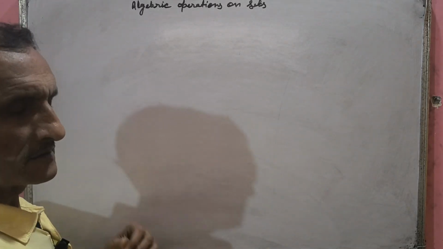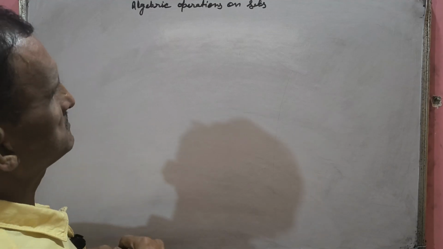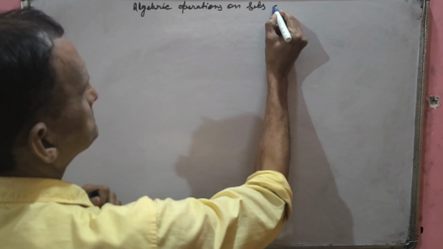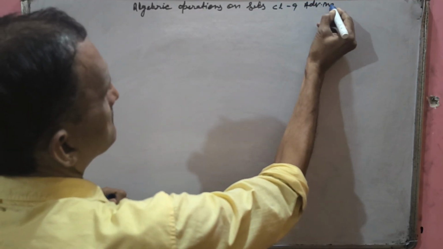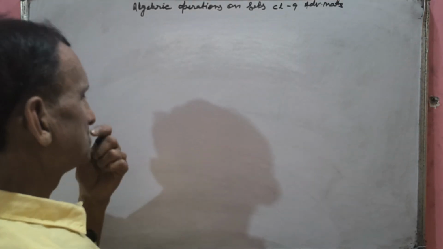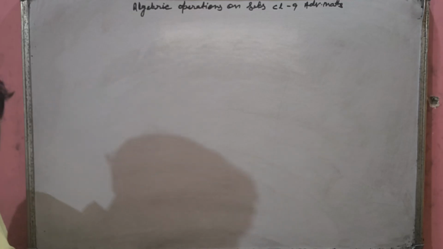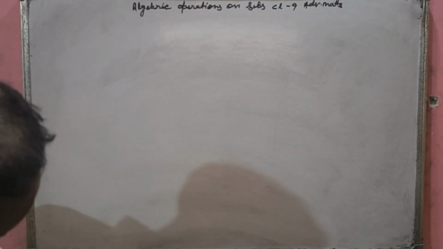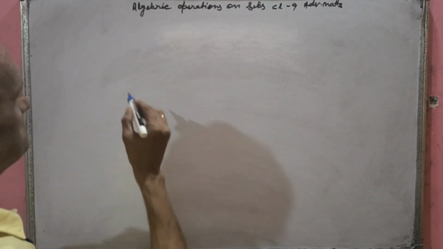Hello. Today we will discuss with you the algebraic operations on sets. It is there in class 9 in SEBA, Advanced Math, and in some other words in higher classes also. Algebraic operation on sets means there are more than one sets involved here. So first is the complement of set.